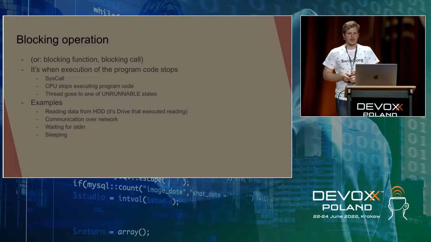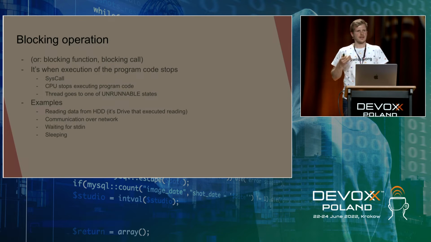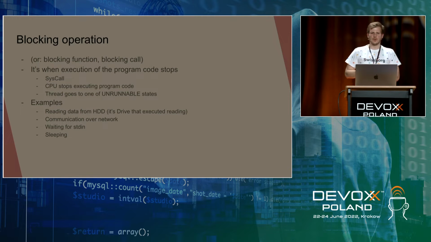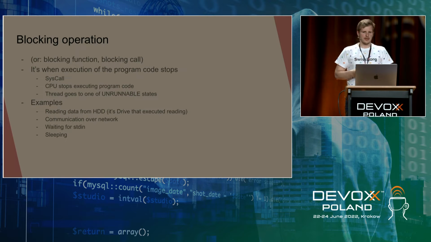As we see in the examples, it can be reading data from a hard disk drive. It can be waiting for data coming from the network, waiting for some stream of bytes coming from standard input, or it can also be sleeping, where the thread just sleeps. So there is nothing to execute on the CPU. So the thread goes into one of the unrunnable states, and so it's kicked off of the core, and it doesn't block resources for other threads to execute.